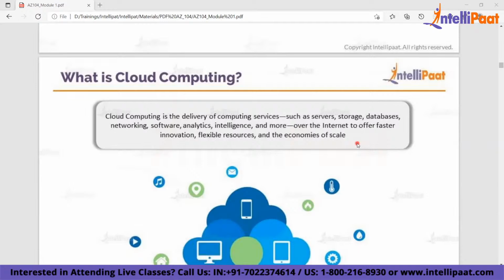Here also, you are going to run your systems on cloud, and cloud is not rocket science. It is just a data center operated and managed by various cloud providers. So how many cloud providers are there in the market? The major cloud service providers are AWS, Google Cloud, Microsoft Azure, and then you have IBM, and there are other cloud providers also in the market. It's not like only four are there.